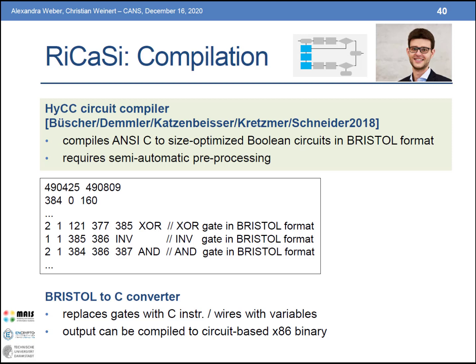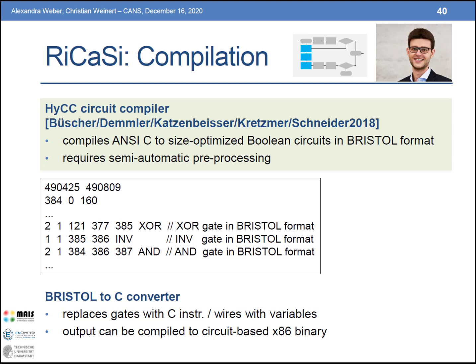It was originally designed to produce optimized circuits for mixed protocol MPC frameworks from ANSI C, but for our purposes we only rely on its capability to produce size-optimized Boolean circuits in the widely known Bristol circuit format, so we can skip most of the computationally expensive steps like decomposing the code into separate modules and compiling each module into multiple different types of circuits.